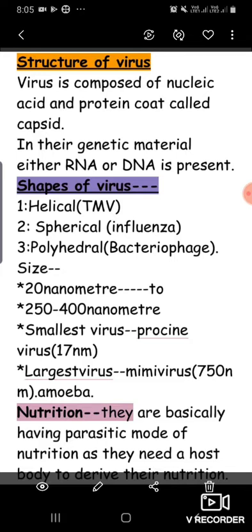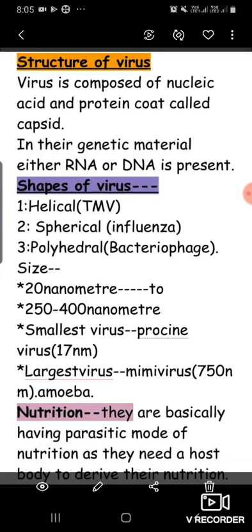What are the different shapes of viruses? They can be helical like TMV, spherical like influenza virus, or polyhedral like bacteriophage, etc. And what about the size? The size mainly varies from 20 nanometers to 250 to 400 nanometers.